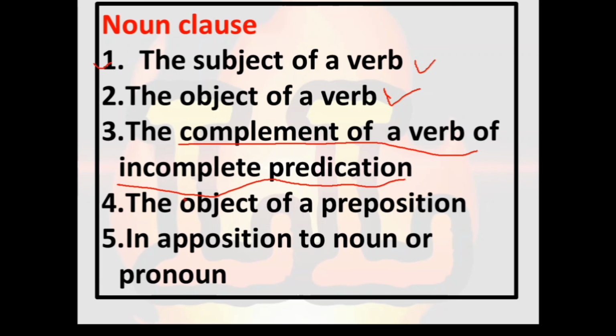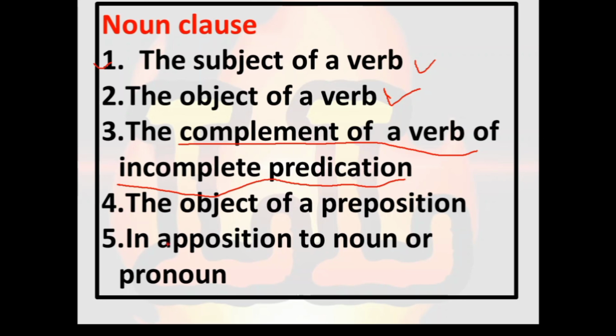The fourth kind is the object of a preposition. I told you, look at the board. Here at is the preposition, and whenever a clause comes after the preposition, it is called an object of a preposition noun clause. Instead of writing one noun, board, if I put a clause there, it is the object of a preposition noun clause.